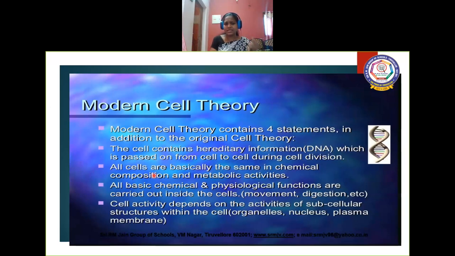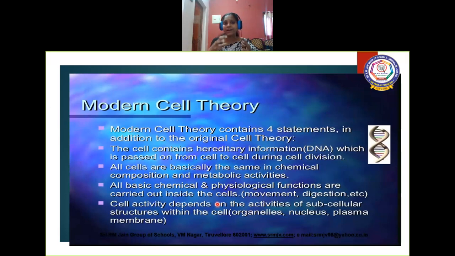Cells are basically the same. Whatever cell you take, generally we can divide the cells into 2 types, plant cell and animal cell. When you take a plant cell, whichever plant it is, the composition of the plant cell is the same. Their cell wall is made of cellulose. It is not that one plant is made up of one carbohydrate. No. The chemical composition of a particular cell is similar. Then all basic chemical and physiological functions of that cell will be taking place inside the cell.